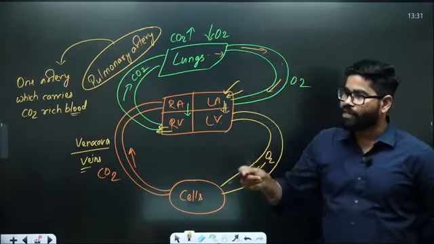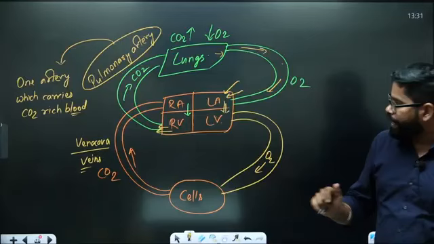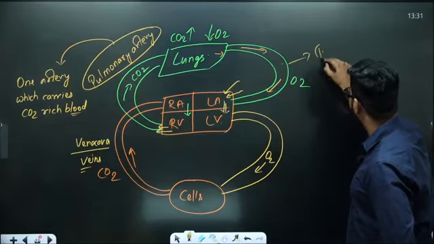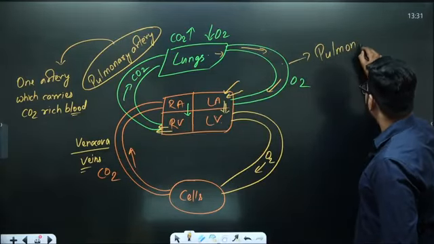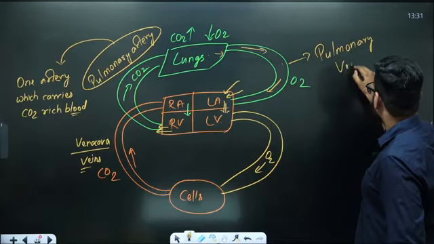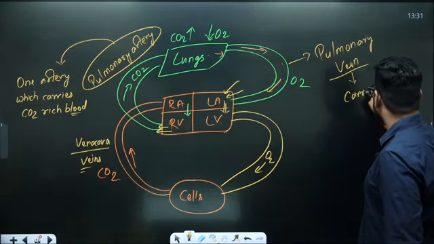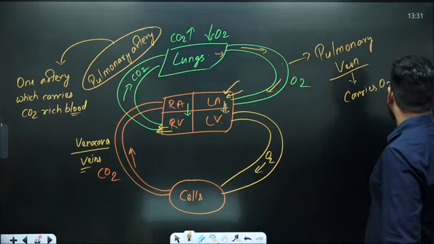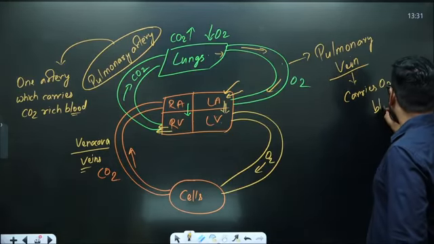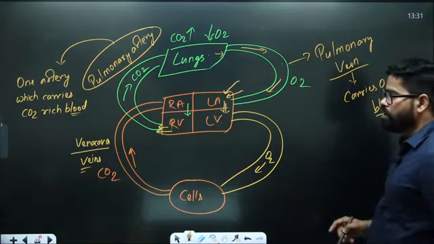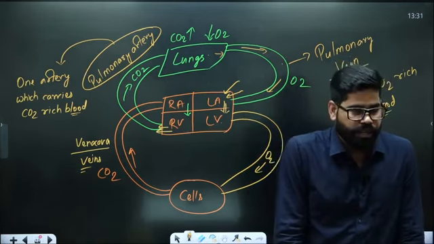So this is one exception, the pulmonary vein, which carries oxygen rich blood. So this is one example which is carrying oxygen rich blood.